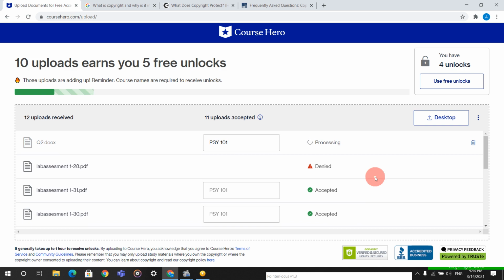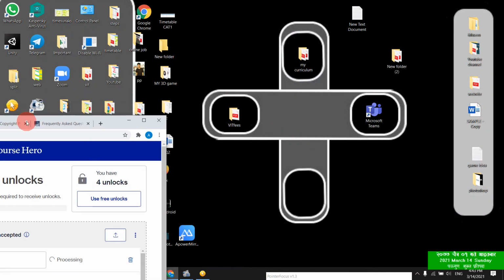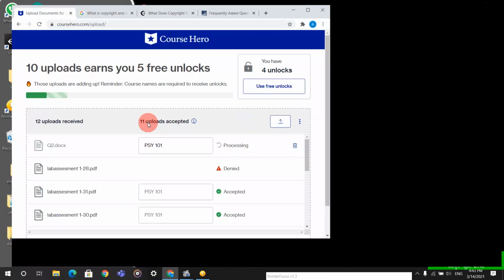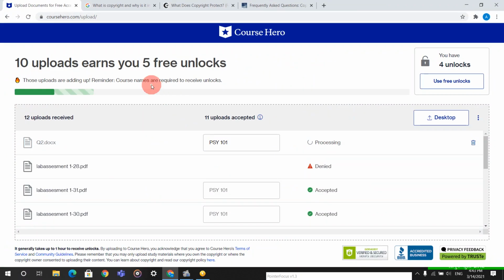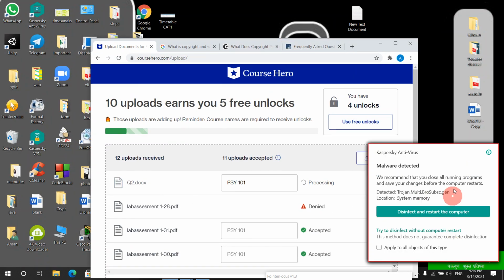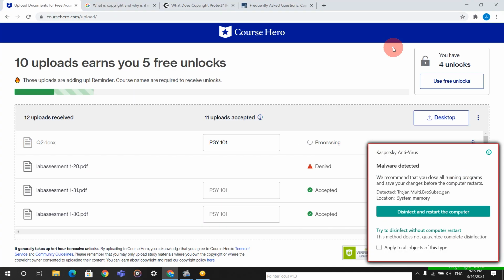I will be stopped here only at 90%. Guys, I prefer you upload more than 10 documents, up to 15 documents you can upload over here, and the document size must be smaller. The time consumed will be directly proportional to the file size in MB. If your file is below 5 MB, then the process will go through easily.